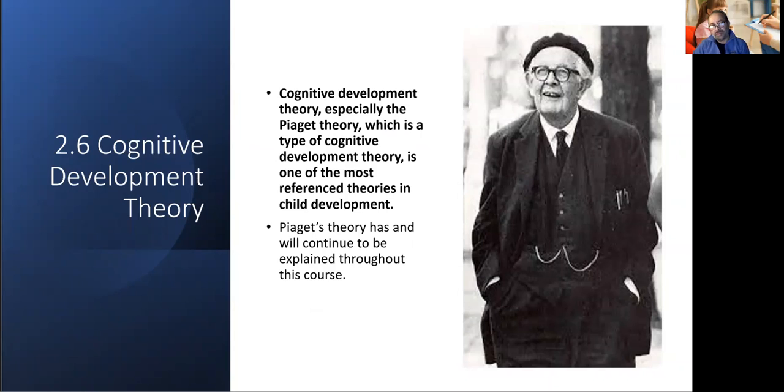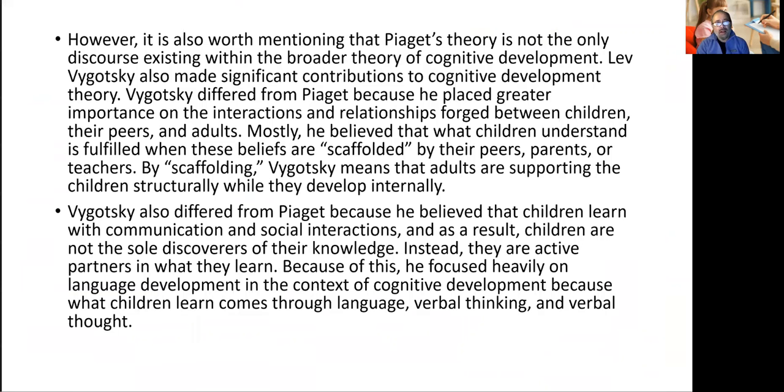Then you have cognitive development theory. Now, this is the man we're going to talk a lot about, Jean Piaget. Cognitive development theory, especially Piaget's theory, is one of the most referenced theories in child development. Piaget's theory has and will continue to be explained throughout this course. So I'm not going to spend a lot of time on that, but I'm giving you other theories that are going around his work and the work of other people.